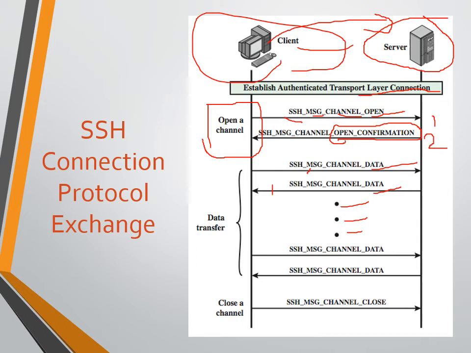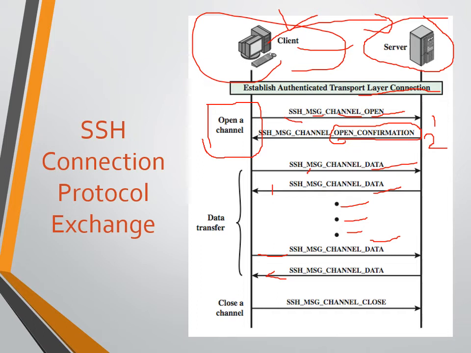Let's assume that this is the last data we are going to send. The data is sent by the client to the server. So the last acknowledgement by the server says that it has received the data, what you have sent. We send an acknowledgement to the client. Now all the data is sent by the client to the server.